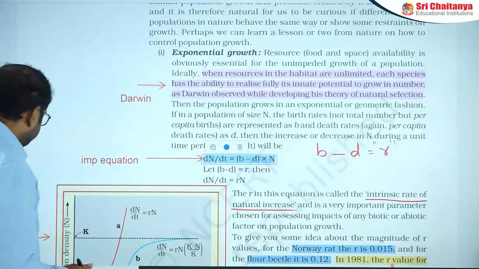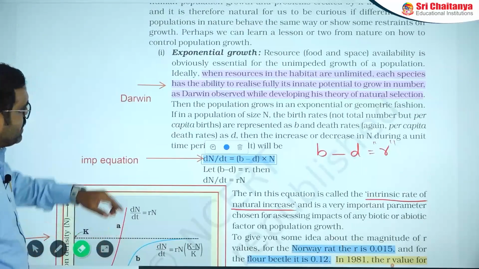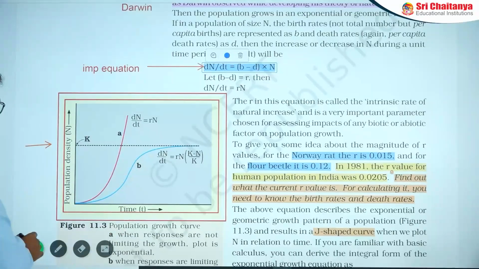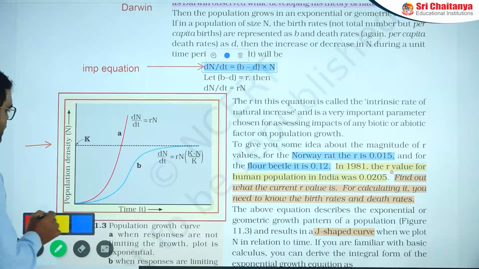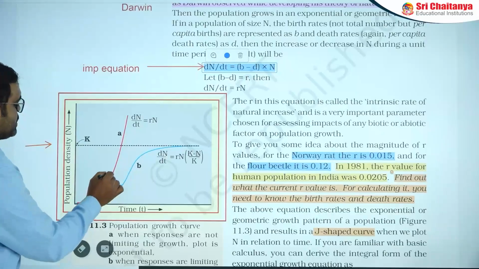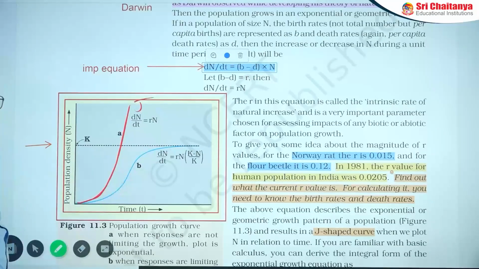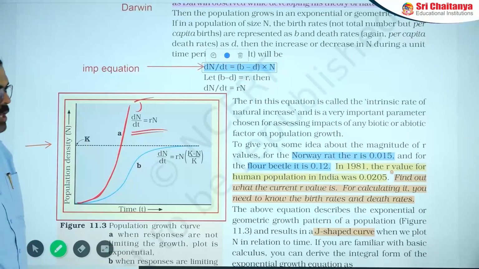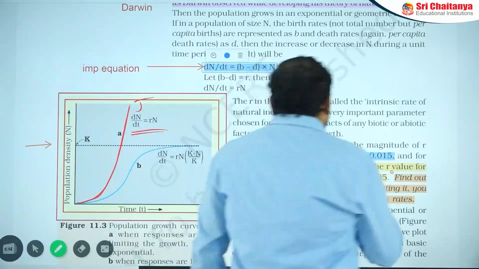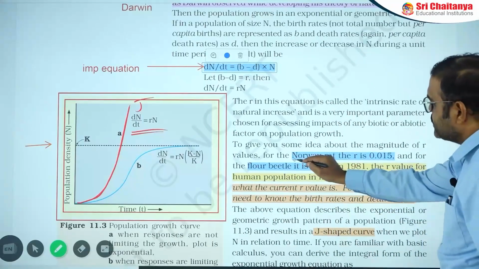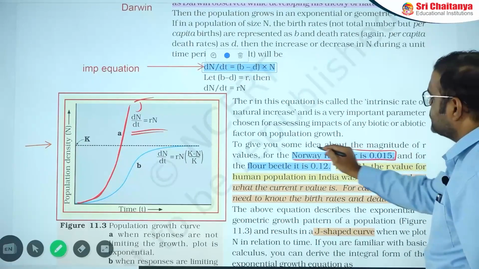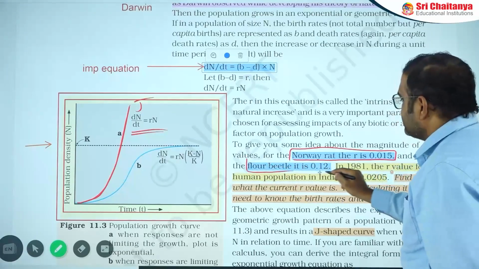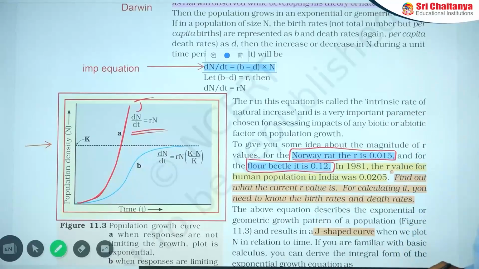This equation can be explained by a diagrammatic representation as a graph. You can find that the exponential growth curve model shows a J-shaped curve. This one shows dN/dt is equal to r into N. Here are the different r values of different organisms. The Norway rat's r value is 0.015, and the flour beetle has a very high r value, that is 0.12.